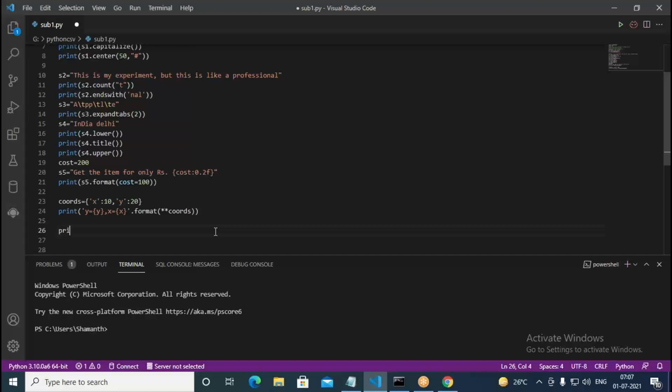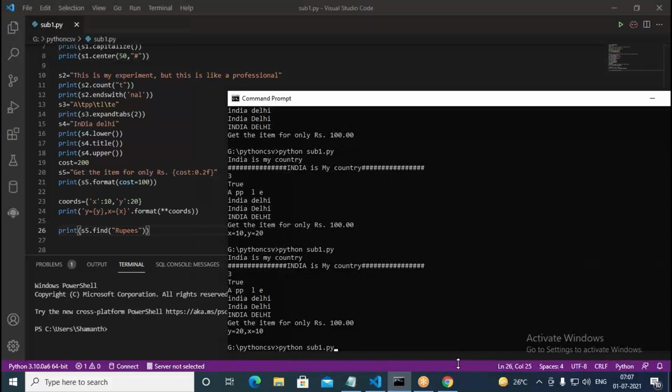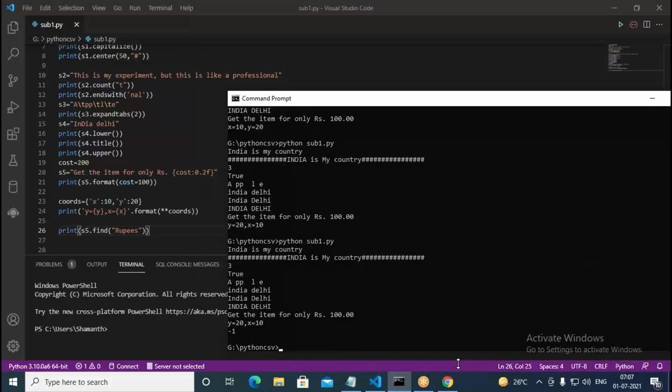Let's see. Print, here I write s5 dot find. Then I specify some particular word. So I want to write this as rupees. Is rupees available in the given s5? It's not available, so it should print -1 for us. When it can't find, it returns -1.